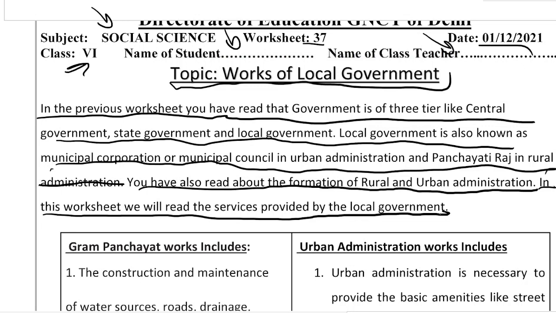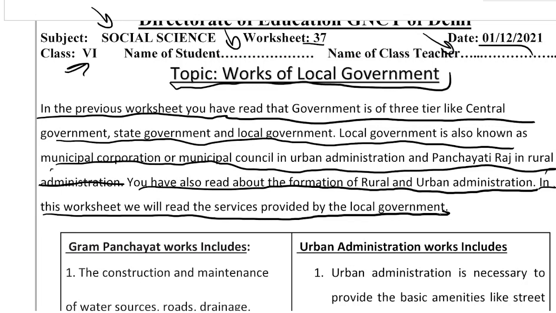Now there are local governments as you know, and there is a 3-tier government system having central government, state government and the local government. Local government is known as municipal corporation or municipal council.